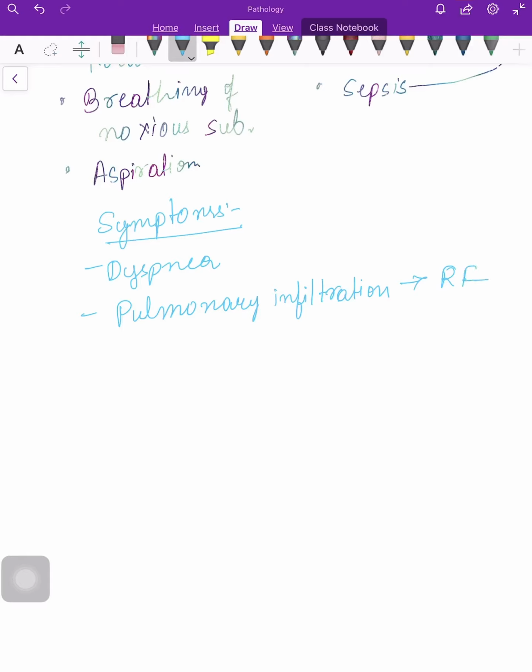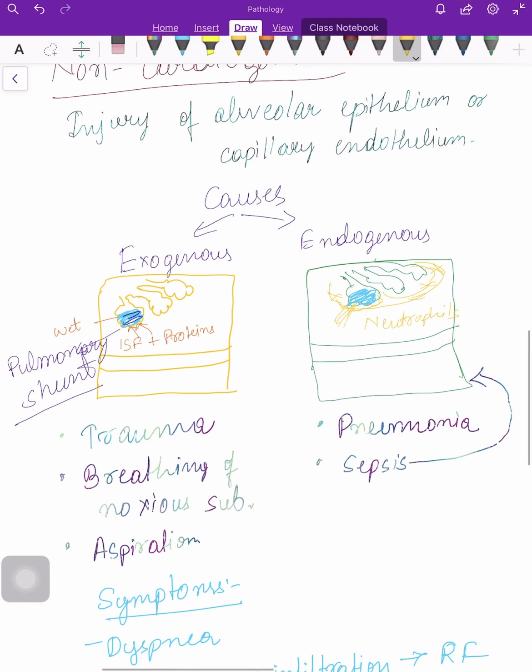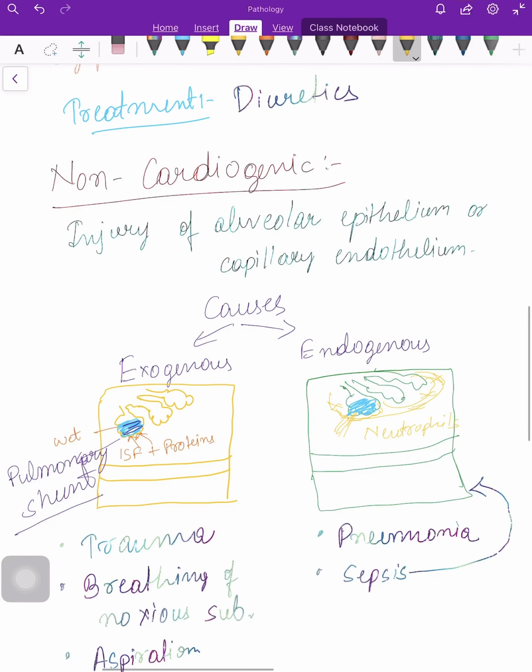The diagnosis is again the same, the pulmonary wedge pressure, but here the pulmonary wedge pressure is normal. What is normal? Normal is 12 to 18 millimeter mercury, or low. So these were the diagnosis, symptoms and mechanism of the non-cardiogenic.